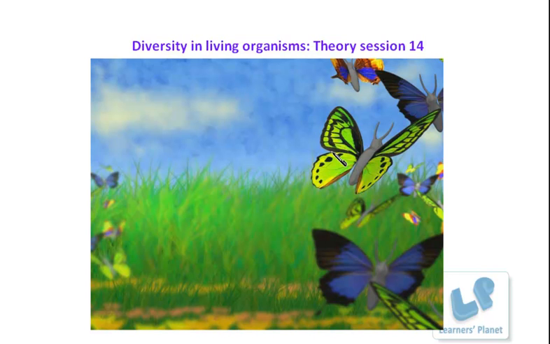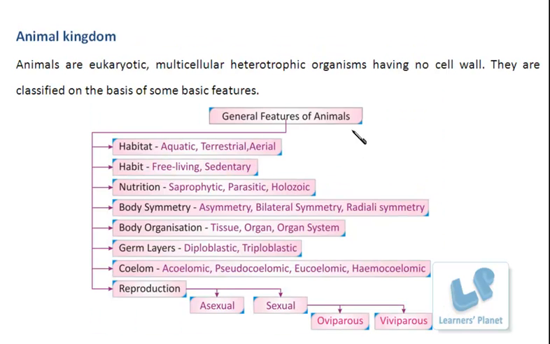Now in today's session, I am going to discuss those basic features which are compared in animals so as to subclassify them into different phyla. Let us continue. Students, you know which organisms belong to the kingdom Animalia? These organisms are made up of eukaryotic cells. They are multicellular, heterotrophic organisms and they lack a cell wall. So such organisms are placed under the kingdom Animalia.